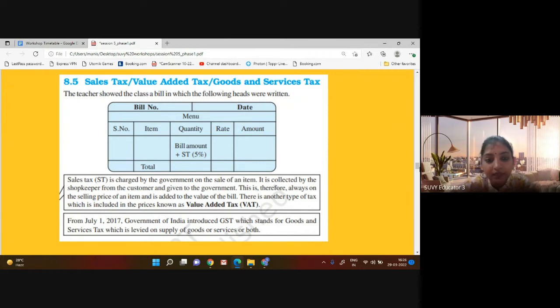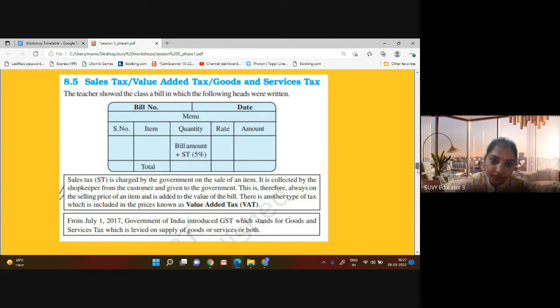This is always on the selling price of an item, added as a value on the bill. There is another type of tax which is included in the price, that is value added tax, VAT. From July 1, 2017, the government introduced GST, which stands for Goods and Services Tax, which is levied on both goods and services. So let's get started with this part.